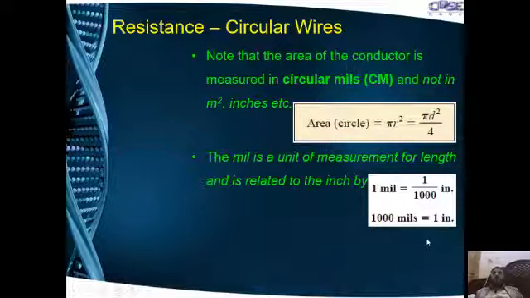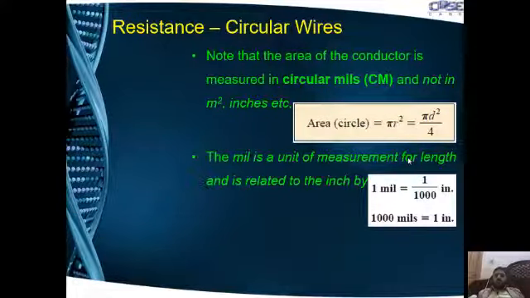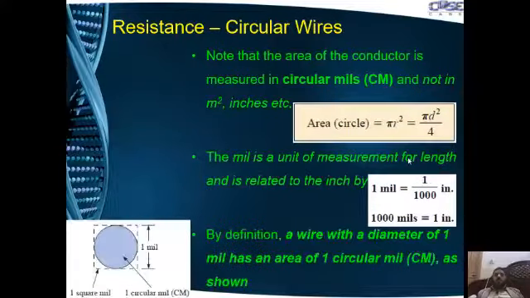Usually our wires are made very thin, so where small units of measurement are needed, we use mils.